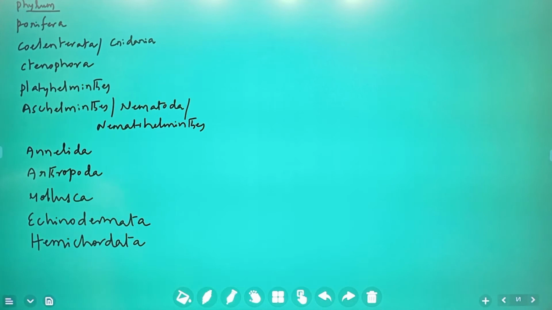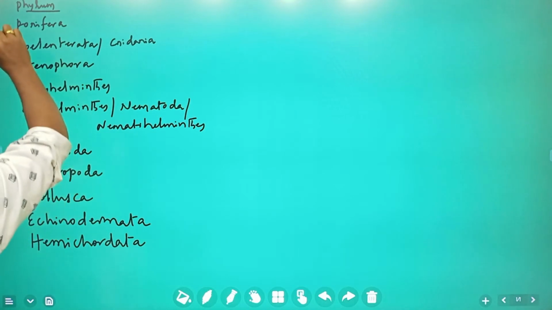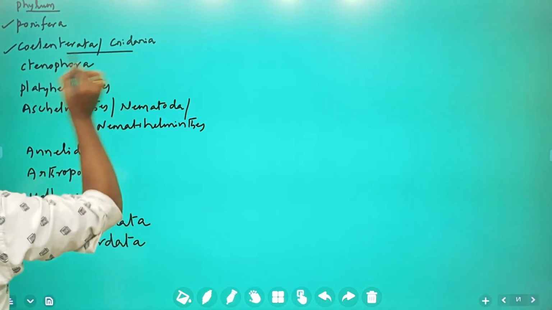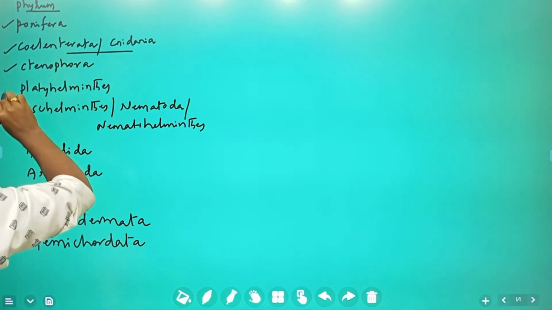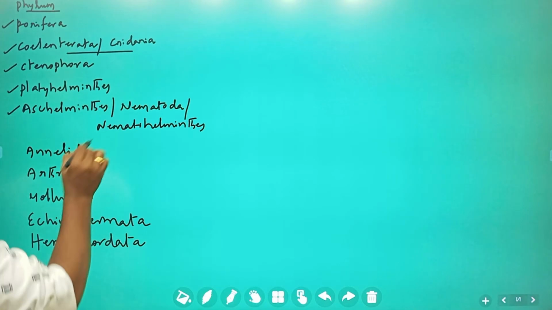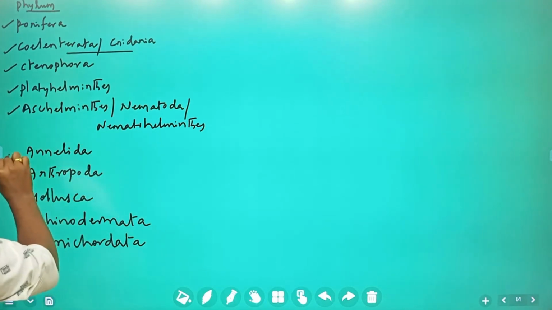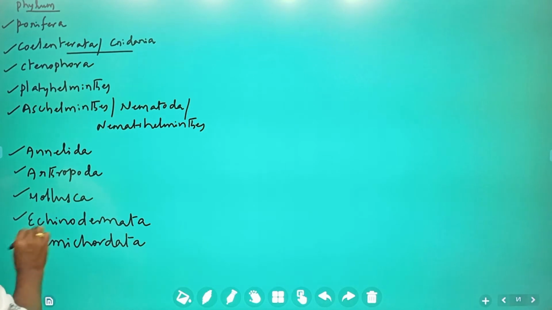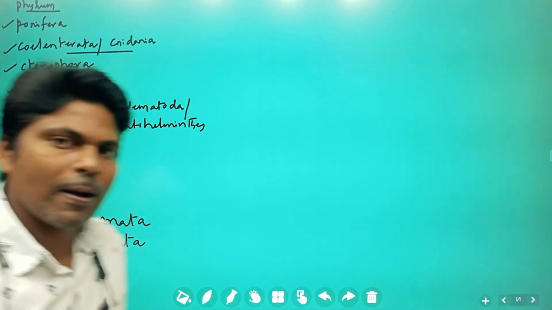These are the invertebrate or non-chordate phylums. Porifera, Coelenterata, also known as Cnidaria, Ctenophora, Platyhelminthes, Nematohelminthes, Asphelminthes, also known as Nematoda, Annelida, Arthropoda, Mollusca, Echinodermata, Hemichordata. After this, we are going to enter into the Chordata.